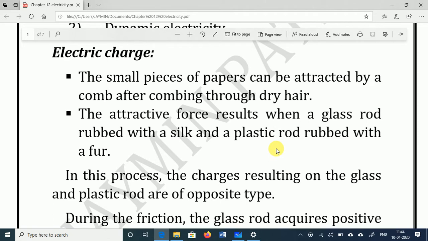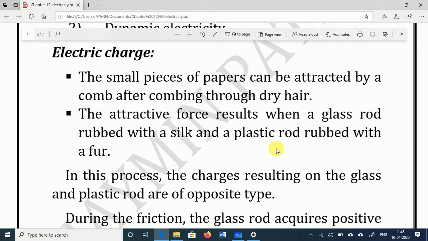Now how can the presence of electric charge be judged? If we take a comb and rub it on dry hair, and later keep the comb near a piece of paper, we are all aware that the piece of paper is attracted toward the comb. Another example: a glass rod rubbed with silk can also attract paper. A plastic rod rubbed with fur can also provide an attractive force. All these activities give the idea about the presence of charge. It may be positive charge, it may be negative charge.